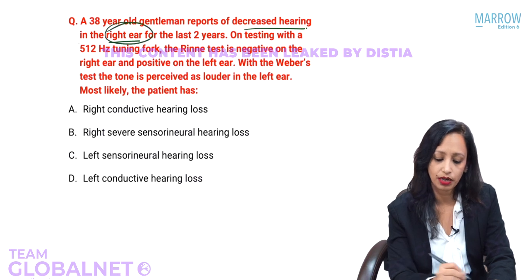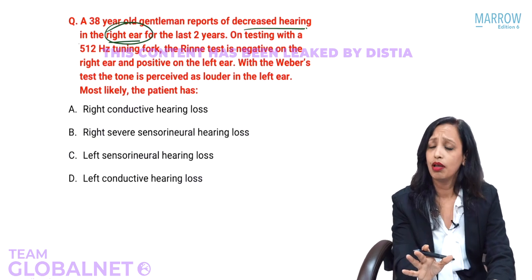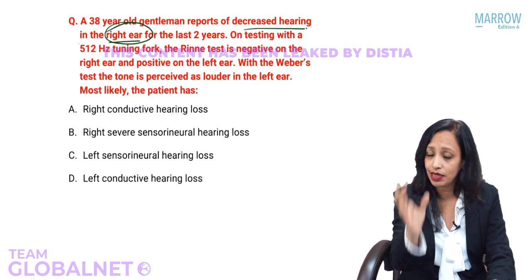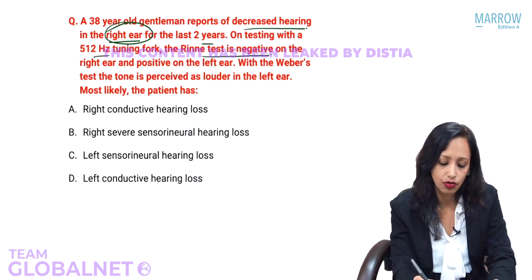Right ear. This we will mark. Decreased hearing in the right ear means we are now sure the left is normal. We are only dealing with the right ear. In the last two years, on testing with a 512 tuning fork, Rinne's test is negative on the right ear.